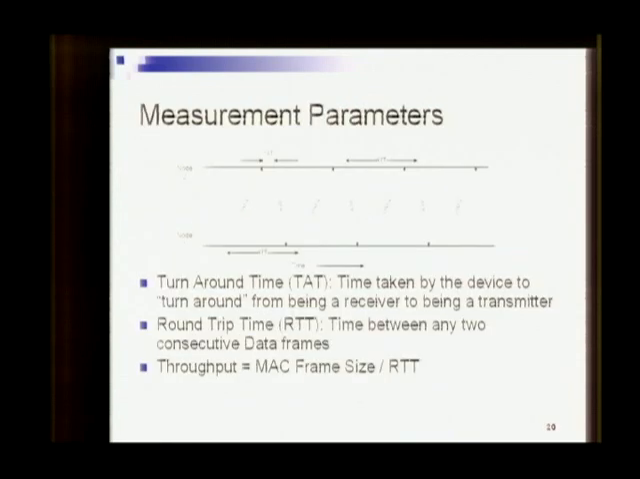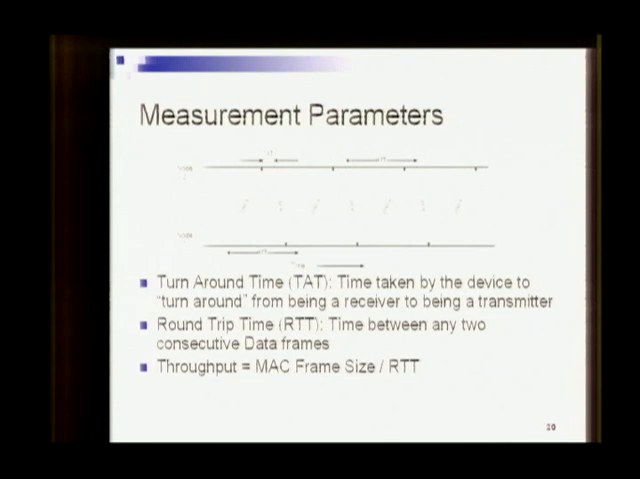We now define the measurement parameters. The turnaround time, or TAT as it is called, is the time taken by the device to turn around from being a receiver to being a transmitter. So essentially, when we see node 2, the turnaround time will be the time from when the data frame reception ends to the time when the ACK frame transmission starts. So the turnaround time is measured at node 2.